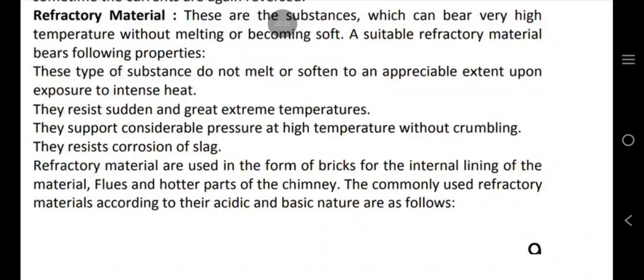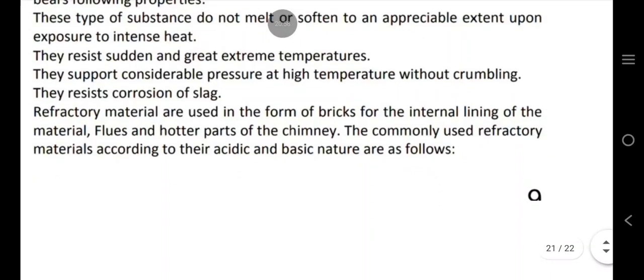They support considerable pressure at high temperature without crumbling. They resist corrosion of slag. Refractory materials are used in the form of bricks for the internal lining of the furnaces, flues and hotter parts of the chimney. The commonly used refractory materials according to their acidic and basic nature are as follows.